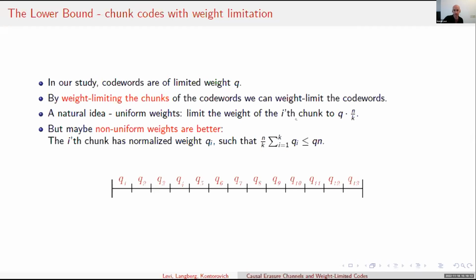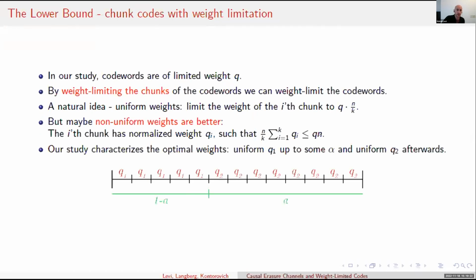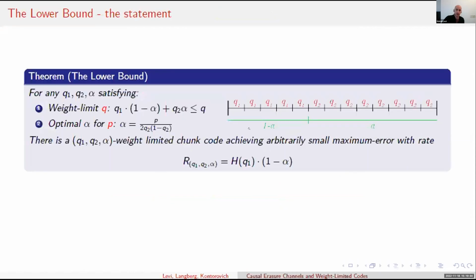Maybe we can choose better weights. Maybe each chunk should have its own weight. And of course, they should uphold the global weight constraint. As it turns out by our research, uniform weights are indeed suboptimal, but the optimal weights are almost uniform. They should be uniform Q1 up to some 1 minus alpha fraction of the code word, and uniform Q2 afterwards.